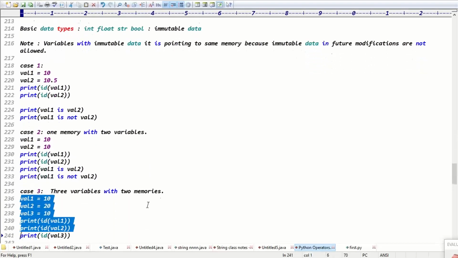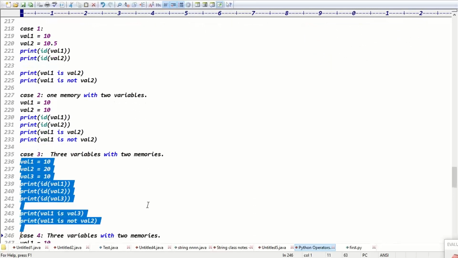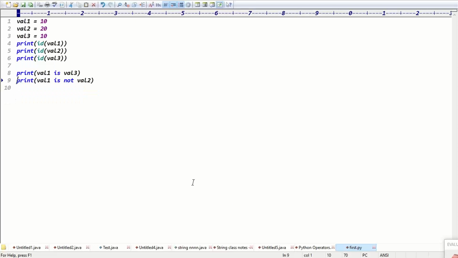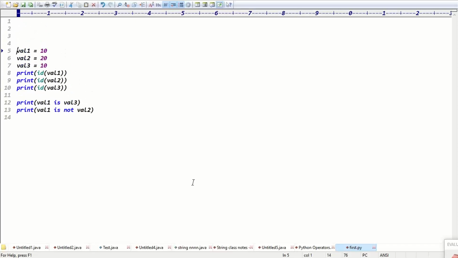Next example, try to see this code once. In that case, which IDs are same, guys? Val1, Val2, Val3 are there. I think Val1 and Val3 are same. Here, how many variables with how many memories? Three variables with two memories, right?